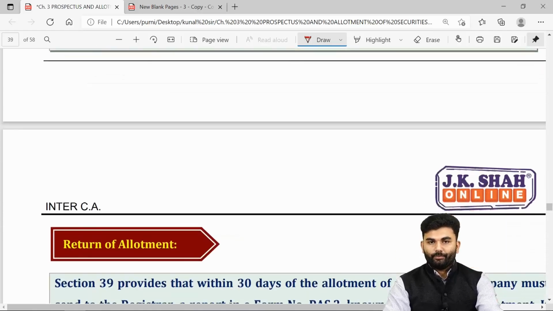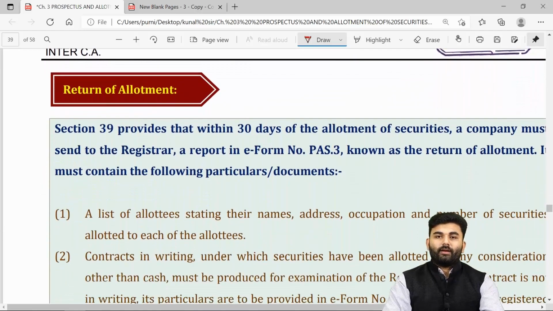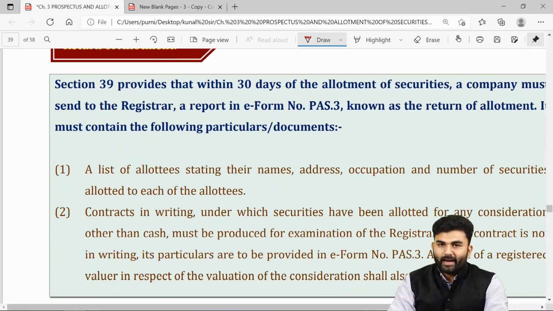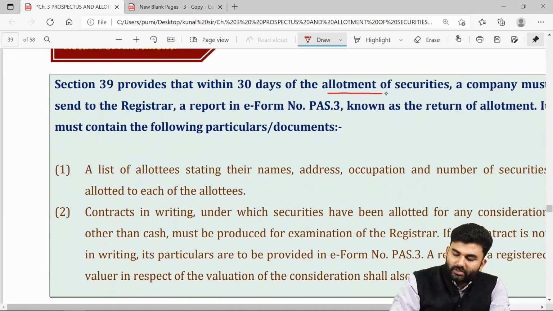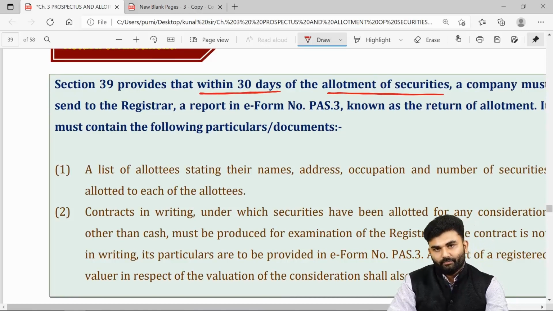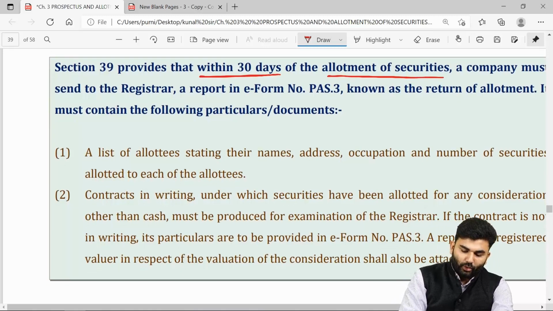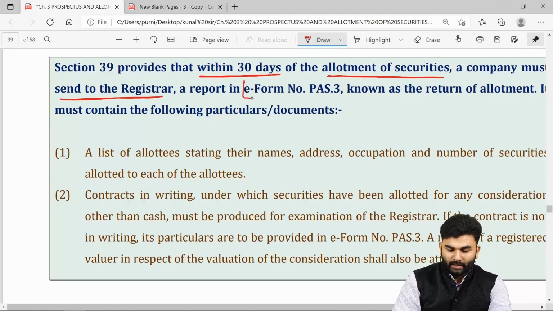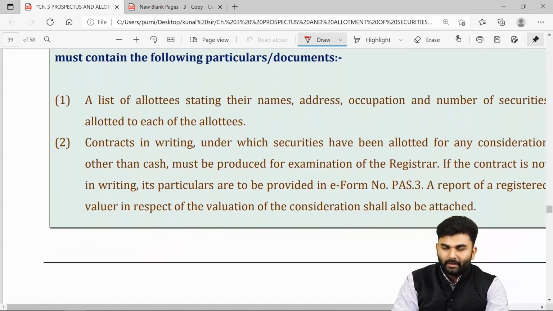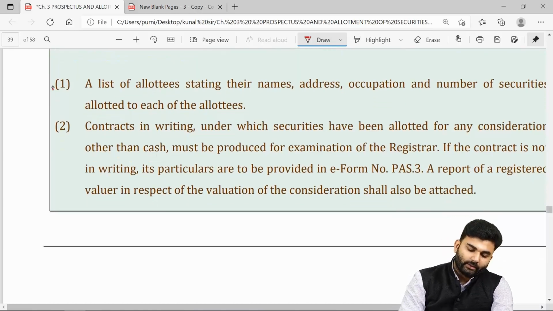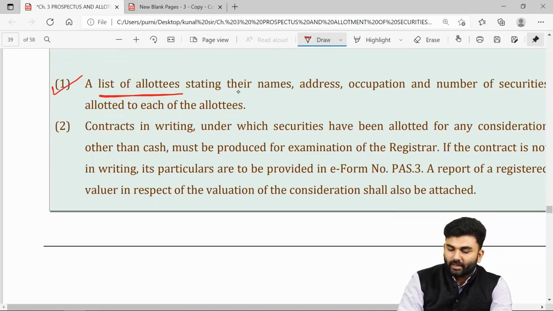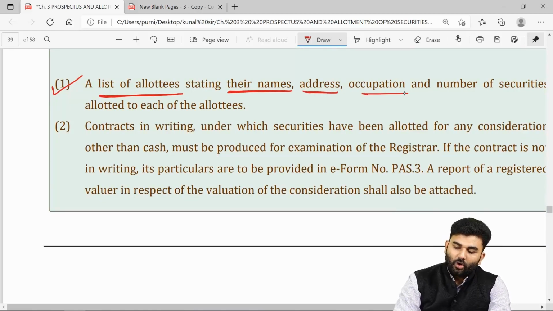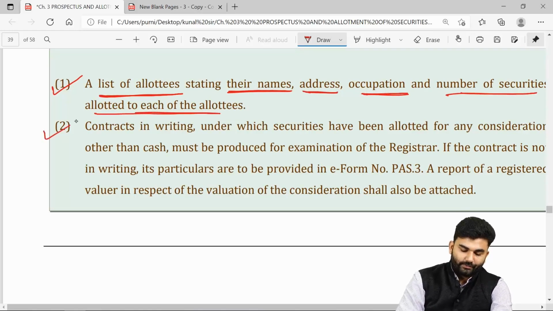So whatever conditions are required to be followed, the company has to mandatorily follow all of them. The next provision is about the return of allotment. Yes, my dear friends, from the day the company allots the securities to its investors, within 30 days, the company needs to send a report to the ROC under a form called PAS3, wherein the return of allotment must mention the list of allottees along with their names, addresses, occupation and number of securities allotted to each of the allottees.